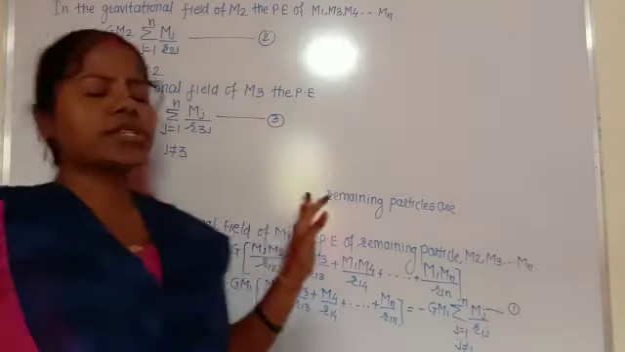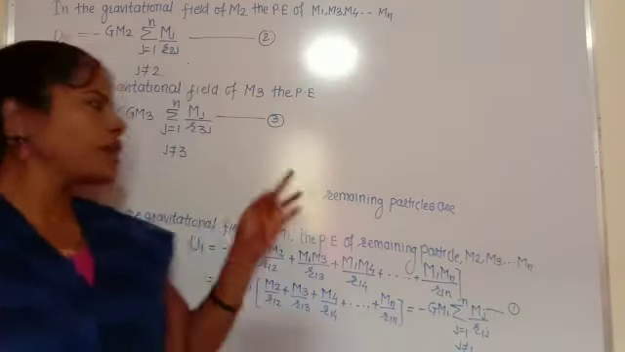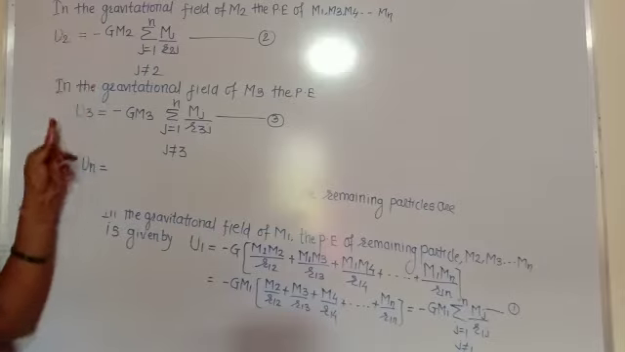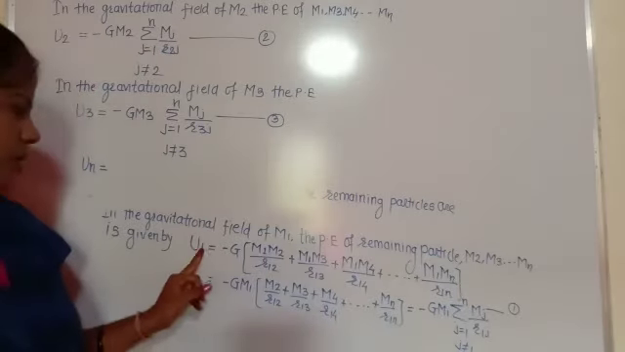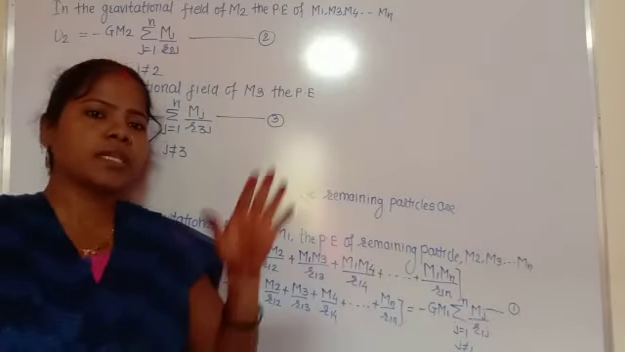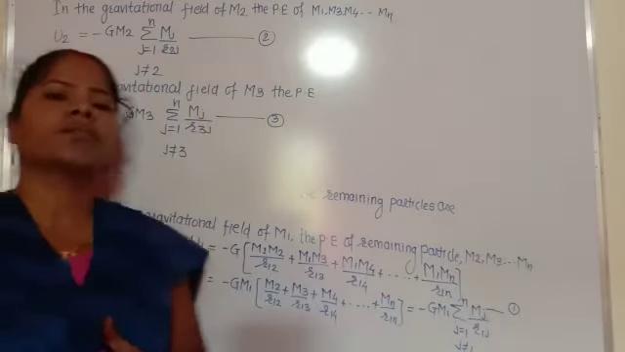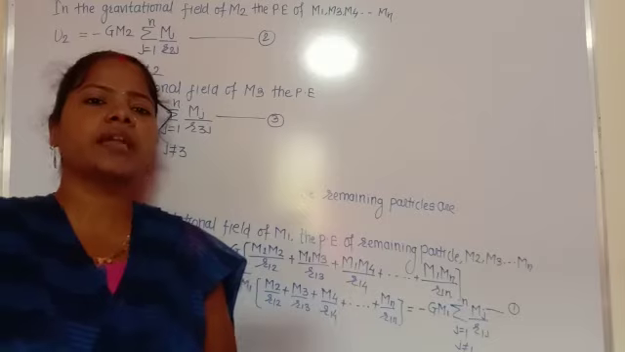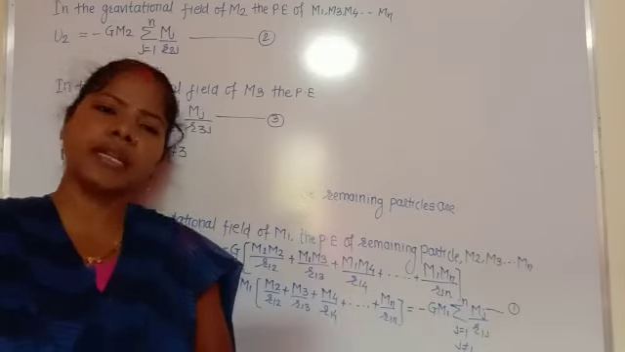If we calculate the gravitational self energy of the body, we have to take the sum of U1, U2, U3, U4, U5 and so on. Taking the sum of all these potential energies, we get the formula for the gravitational self energy, and we will calculate this formula in the next class. Thank you.